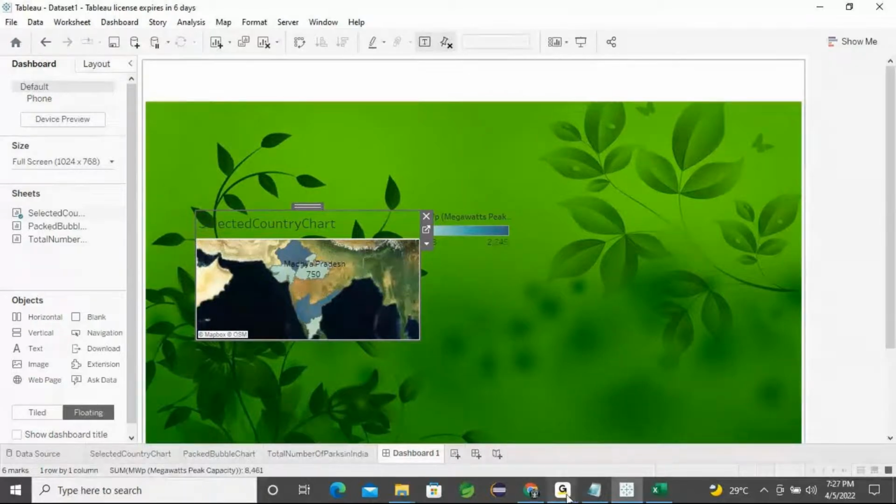Can you get the point that I said? Turn that background image into floating, so that moment it will go to the back. You can place all the charts that you want in that particular position on your dashboard. Okay, is it clear? Is everyone understanding the concept of how I set up the background image? Yes, sir. Yeah, fine.